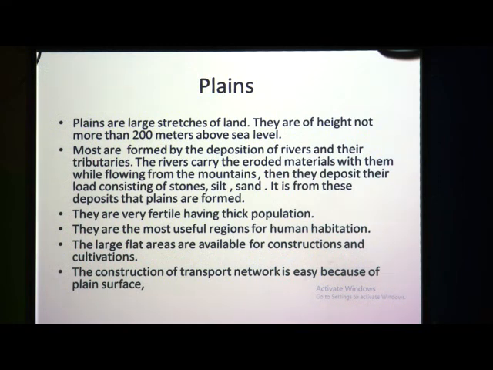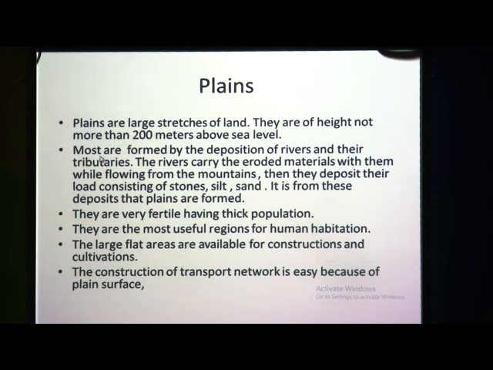So, what do you mean by plains? What do you mean by plateaus? Plateaus are the flat land, but just they are elevated. Okay, plateaus are the elevated flatlands. Now, what are plains? So, plains are large stretches of land. They are of height not more than 200 meters above the sea level, means they are shorter than plateaus.